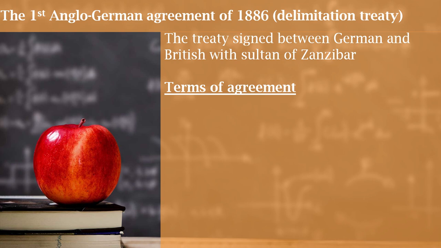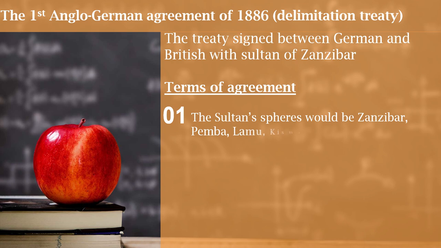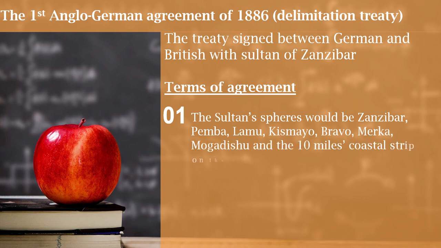An important thing in every agreement is terms. What shall we agree? Then they agreed the following. The Sultan's sphere of influence would be Zanzibar, Pemba, Lamu, Kismayu, Brava, Merca, Mogadishu, and a 10-mile coastal strip on the mainland. These were the first agreements on the side of the Sultan, what the Sultan would take. Remember, that is the first Anglo-German agreement.